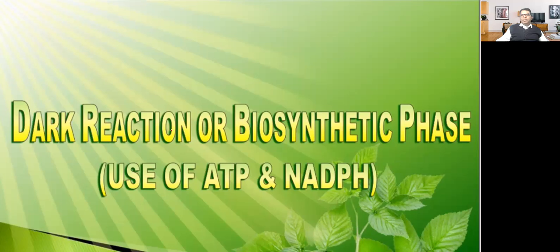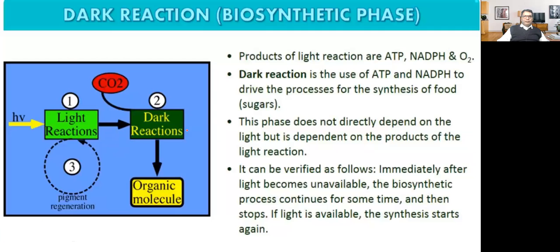Now we will be discussing that part of photosynthesis called the dark reaction, or the biosynthetic phase. Here, whatever is produced during the light reaction, that is ATP and NADPH, is being used up. The products of the light reaction are ATP, NADPH, and oxygen.